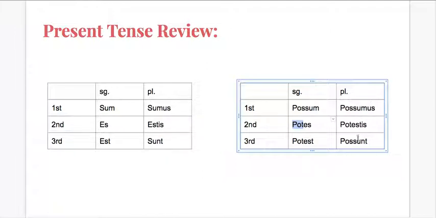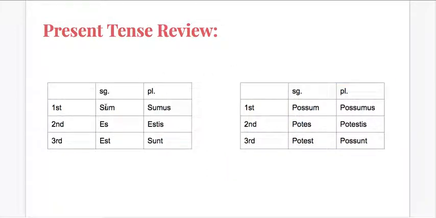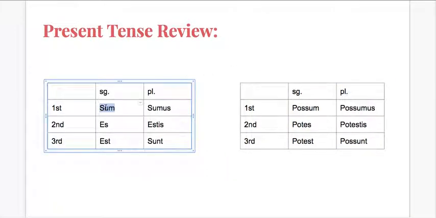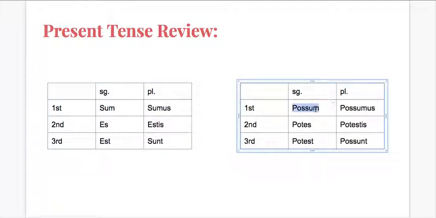Just a quick reminder there. All right? And again, what does sum mean? How do we translate that? I am, es, you are, est, he, she, it is. How about possum? I am able, potes, you are able, potest, he, she, it is able.